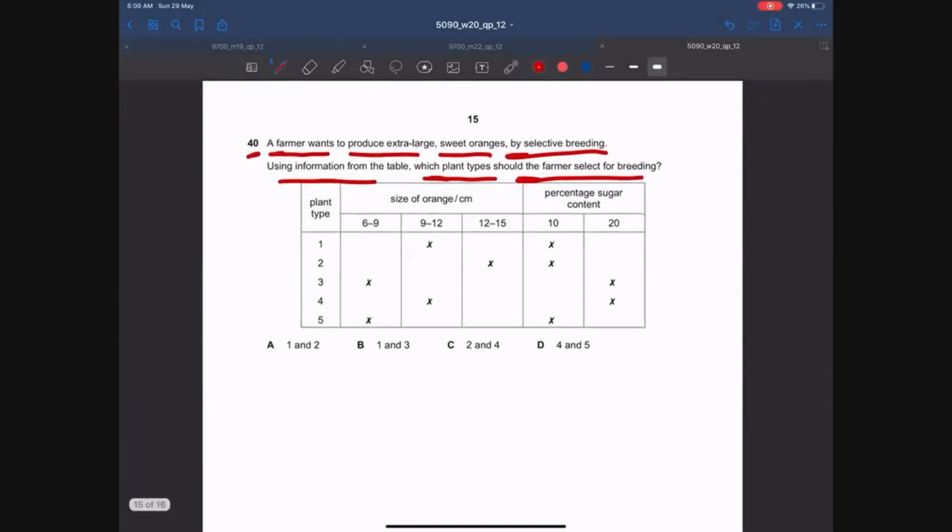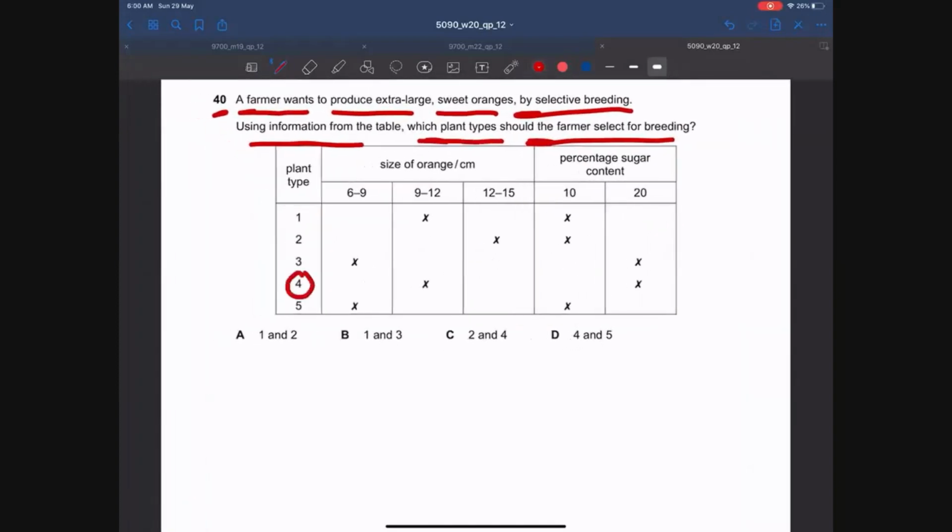So if we look at 4, it has large size and also high sugar content. So the farmer can choose 4 and 2. 2 has a larger size and a relatively higher sugar content. So the answer should be C, 2 and 4.